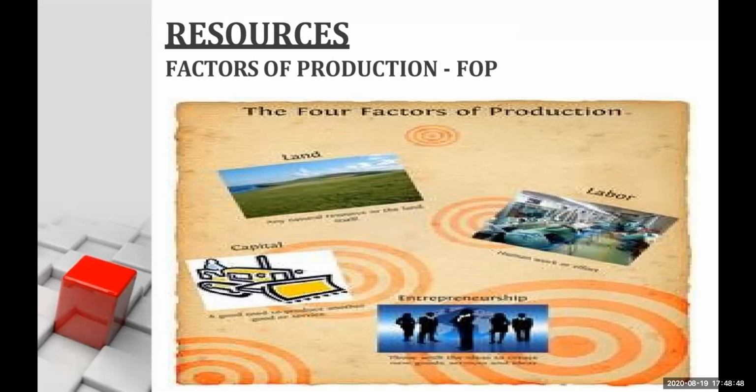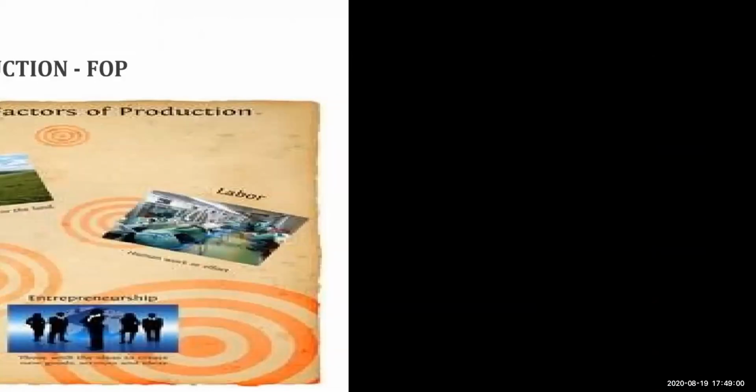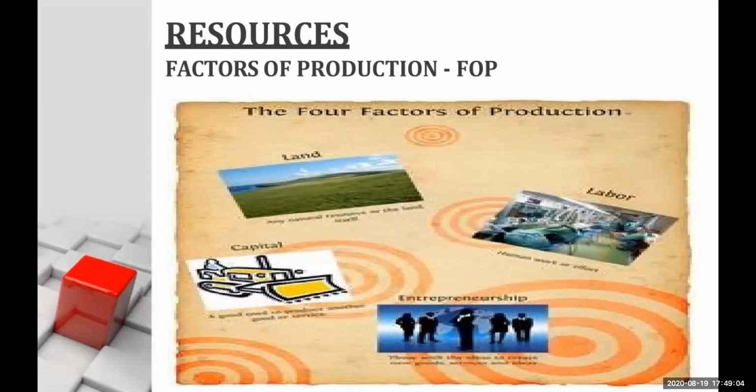When we talk about factors of production, there are many, but the main four factors of production are land, labor, capital, and entrepreneur. So in short, anything which is going to be used for production of goods and services is called a factor of production.